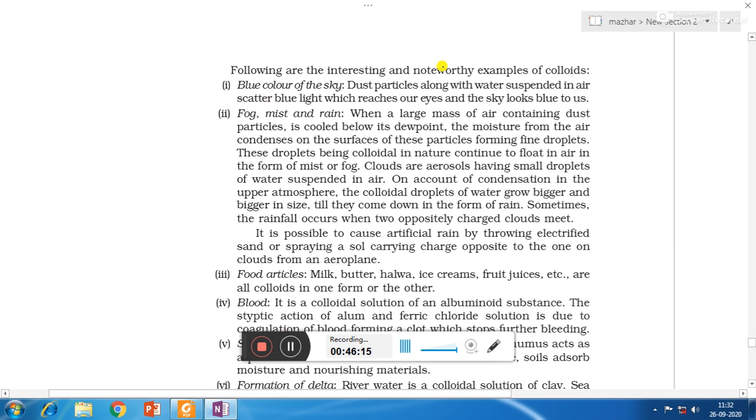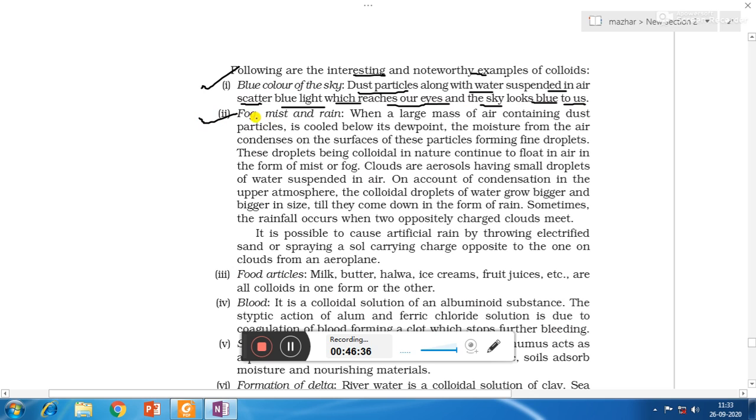Following are the interesting and noteworthy examples of colloids. Blue color of sky. Why sky appears blue? Dust particles along with water are suspended in air. They scatter the blue light of the sun, which reaches our eyes, and the sky looks blue to us.